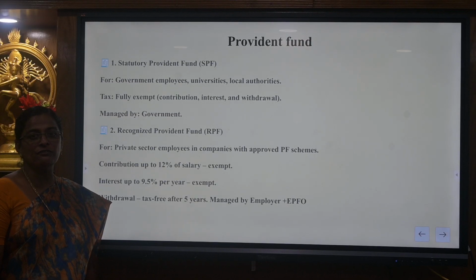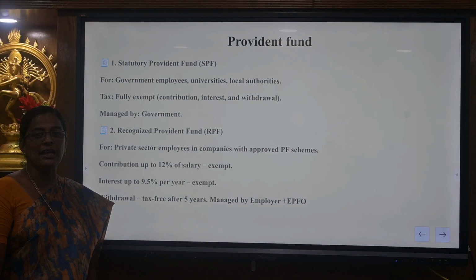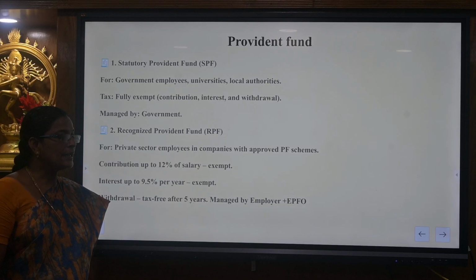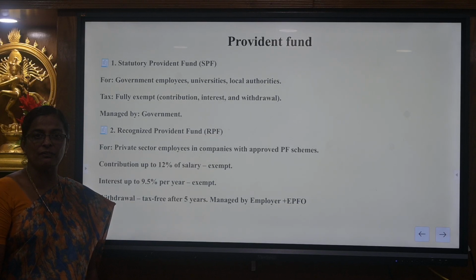The next one is Provident Fund. Provident Fund can be classified into four: Statutory Provident Fund, Recognized Provident Fund, Unrecognized Provident Fund and Public Provident Fund. The first one is Statutory Provident Fund. The Statutory Provident Fund is usually taken by government employees and it is fully exempted from tax. And the second one is Recognized Provident Fund. The Recognized Provident Fund is usually provided to private employees and it is approved by the Commissioner of Income Tax.